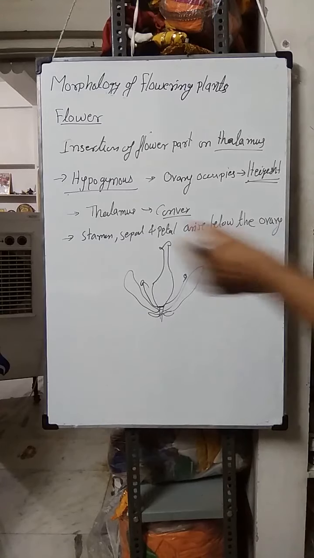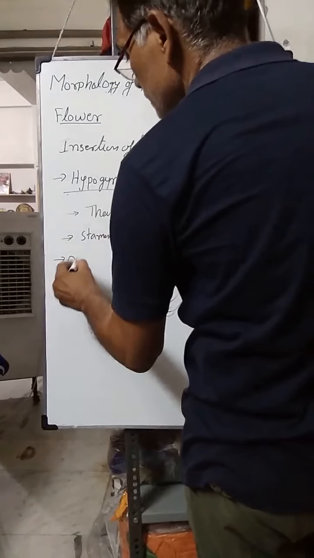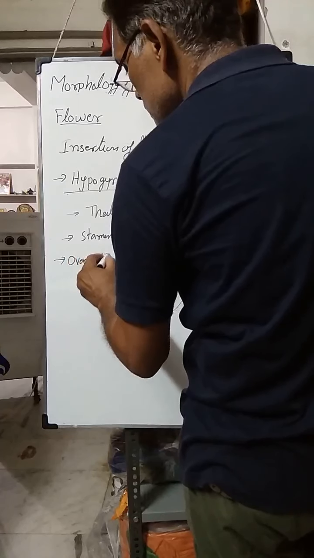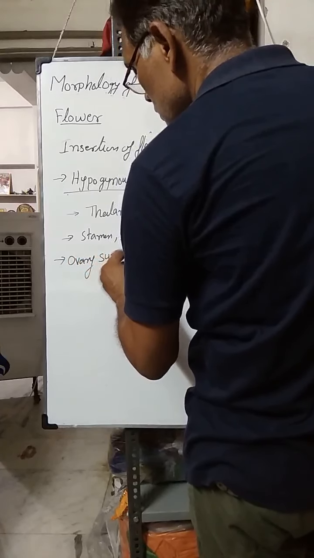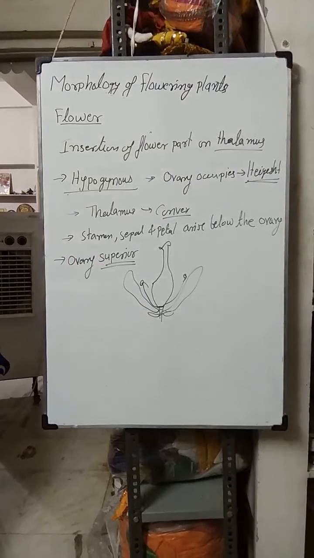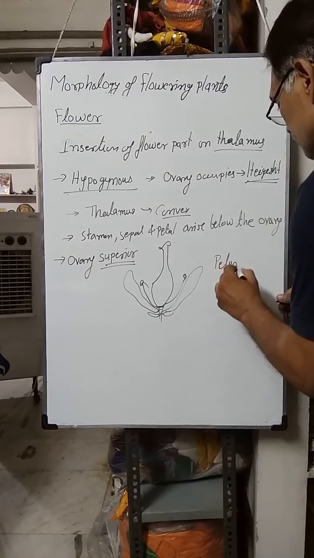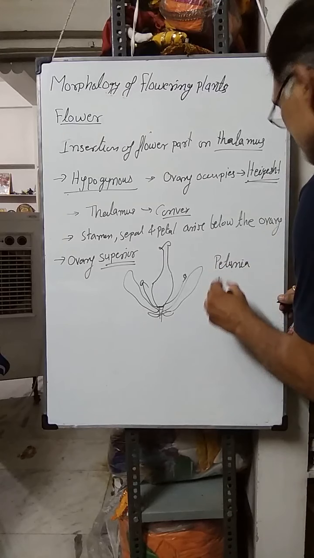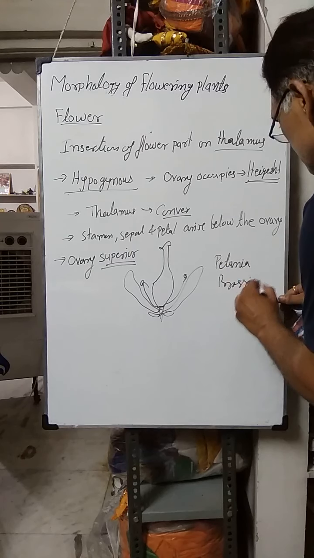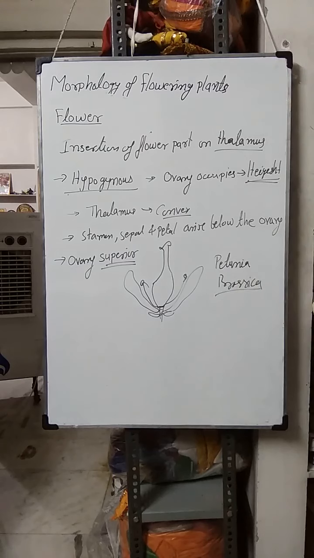And the ovary is a superior ovary. Such a type of ovary is known as a superior ovary. Examples are Petunia, Brassica, that is mustard. Petunia, Brassica and mustard are hypogynous flowers.